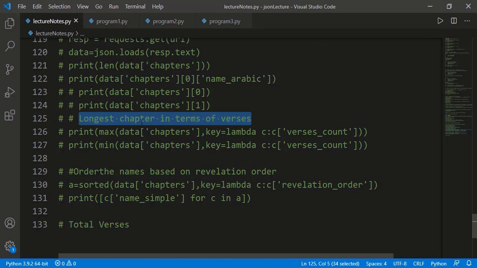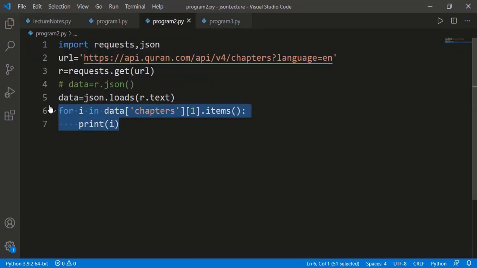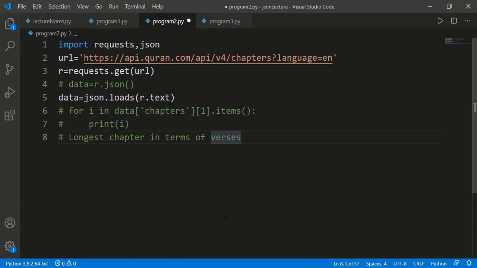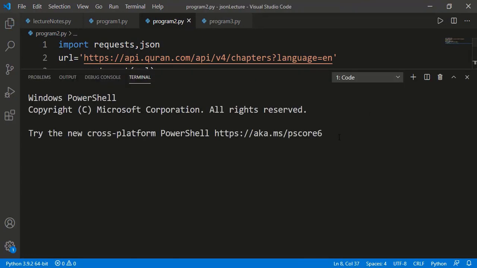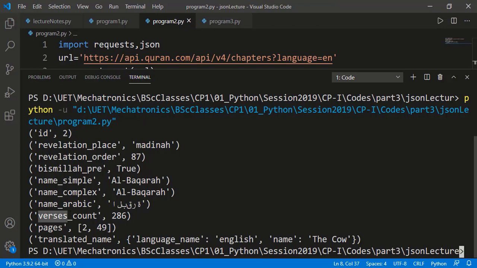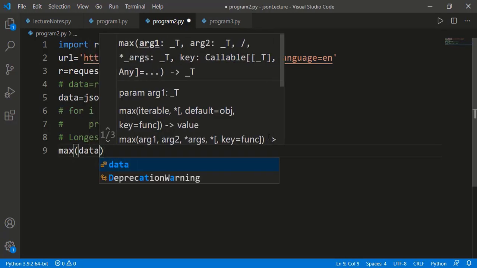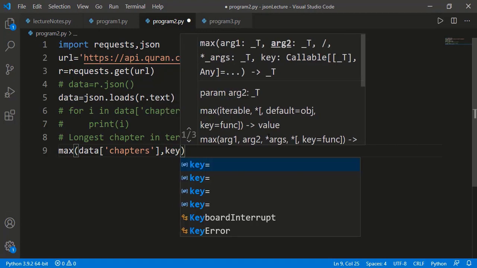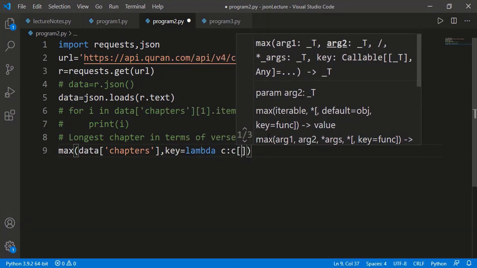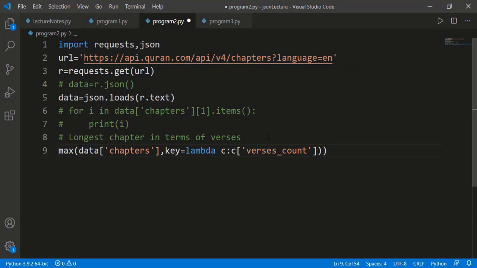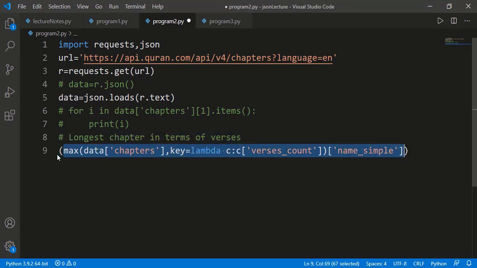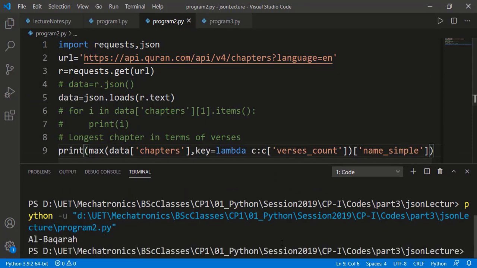Say, finding the chapter with the maximum number of verses. See that we have verses_count as one key, so we can apply the max function on the list of chapters and provide the parameter key to decide the maximum element. It will be a lambda function that for chapter c the output is verses_count of that chapter. The output will be one chapter as a dictionary, so let's just print the name of the chapter. And it is Al-Baqarah.